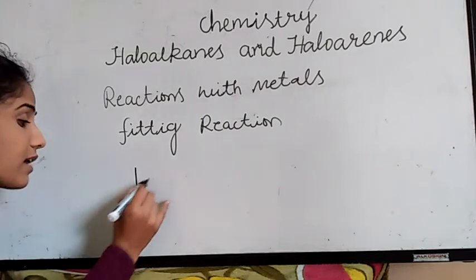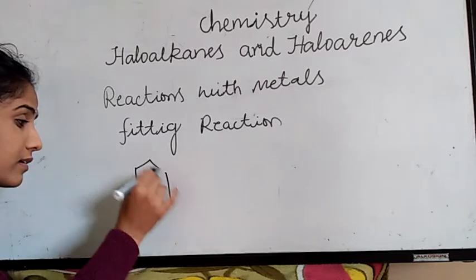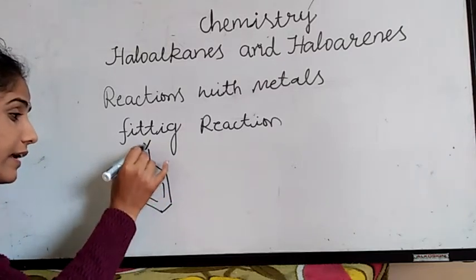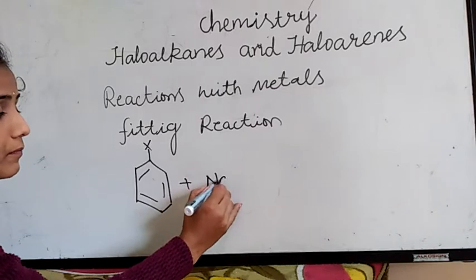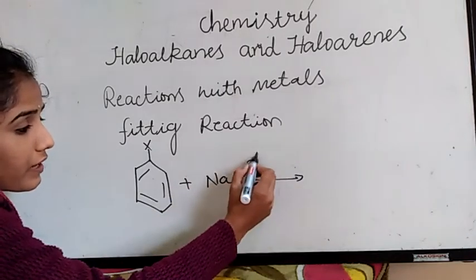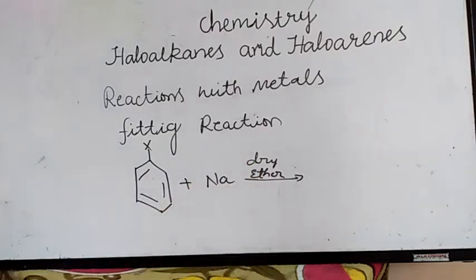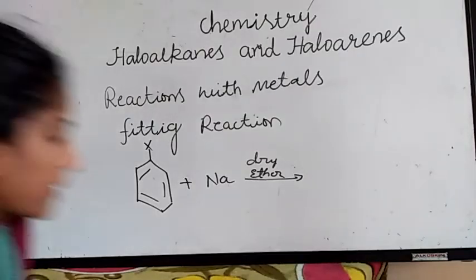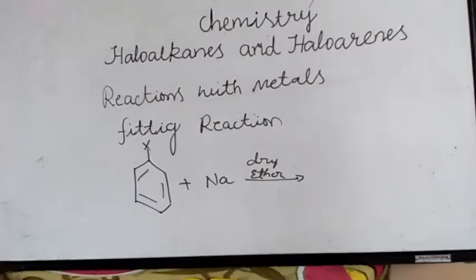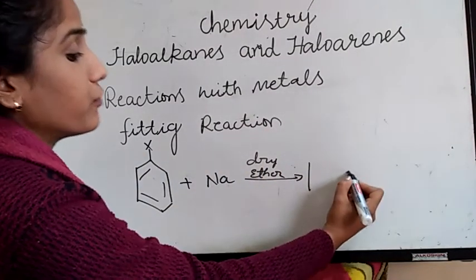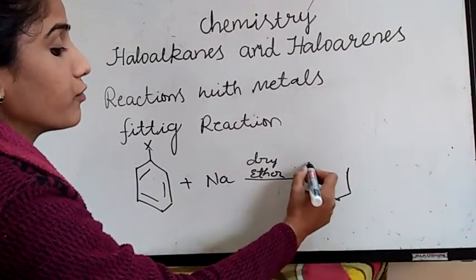Fittig reaction is where aryl halide reacts with sodium metal in presence of dry ether. In presence of dry ether, we will get biphenyls or diphenyls.